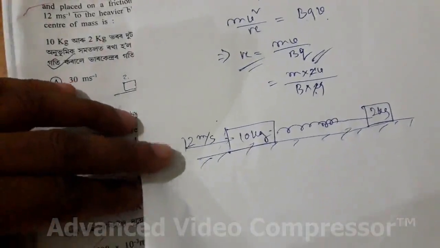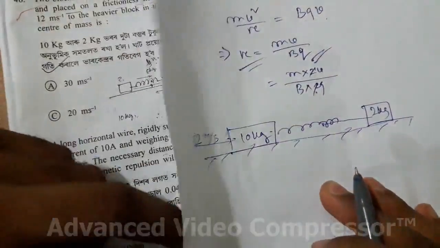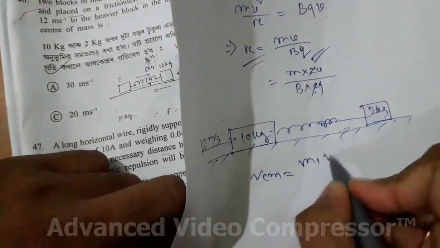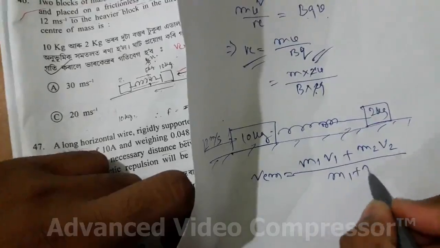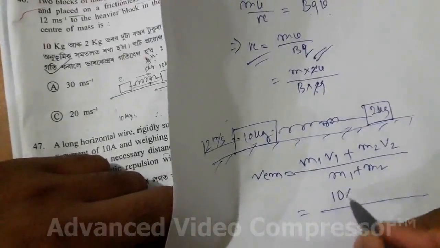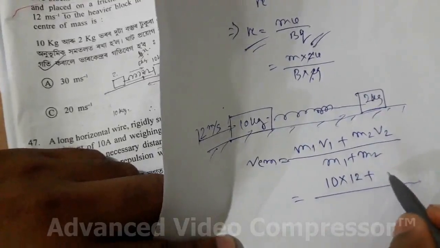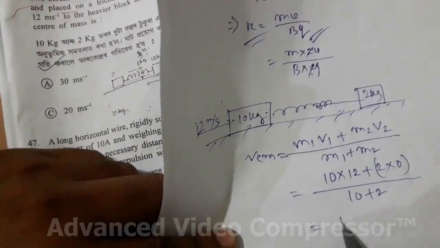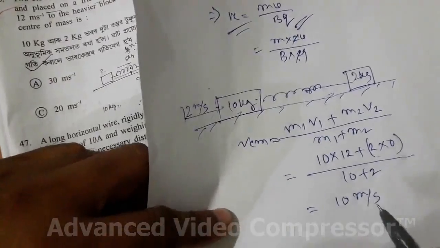Directly we know that the velocity of center of mass formula, VCM is equal to what, m1 v1 plus m2 v2 divided by m1 plus m2. Just put the values: 10 into 12, and the other block is given no velocity, 2 into 0, so divided by 10 plus 2, it's just 10 meter per second. Okay, easy problem or just formula based problem.